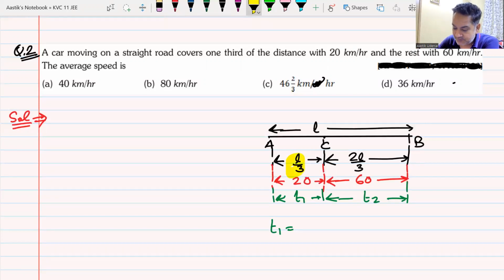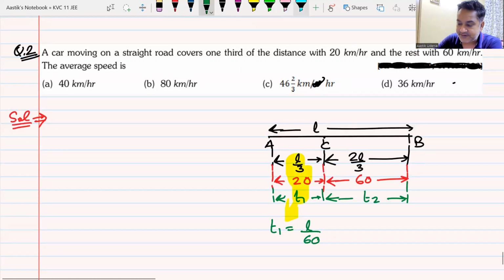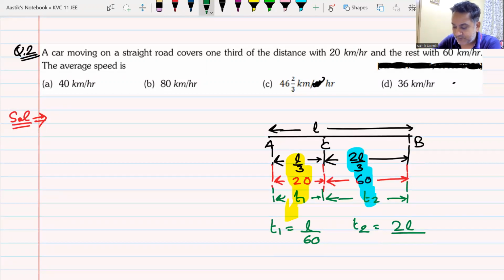From these three quantities, we'll get the value of T1. What is the value of T1? Sir, L by 60. T is L divided by 3 divided by 20. So L by 60, that is correct. From here, you can get the value of T2. What is the value of T2? It is 2L by 180, yes or no? By 9. That will be L by 90.